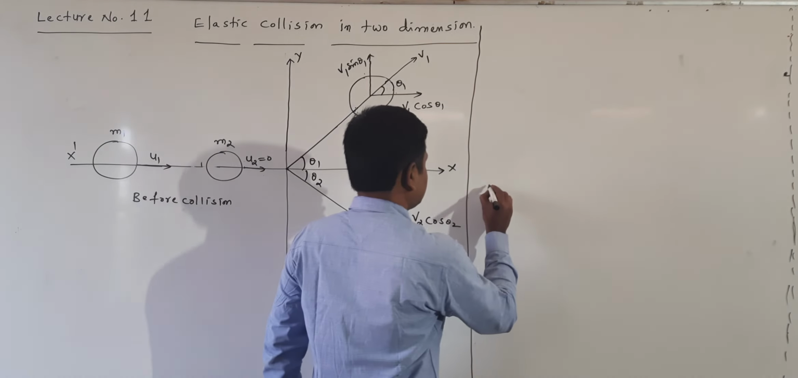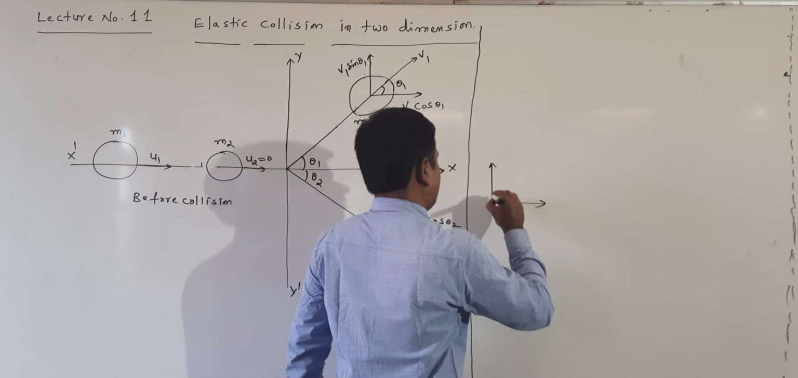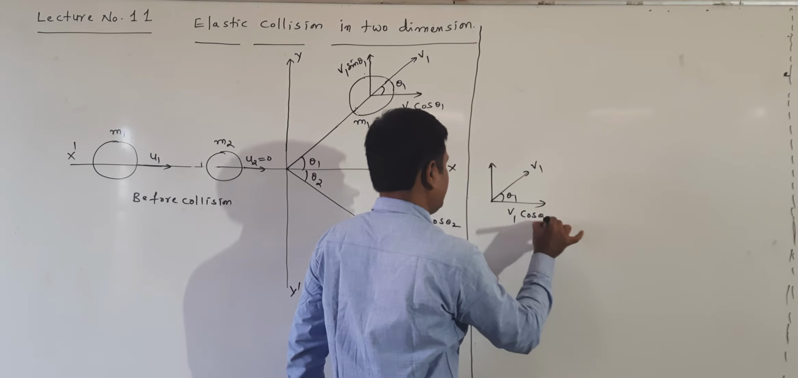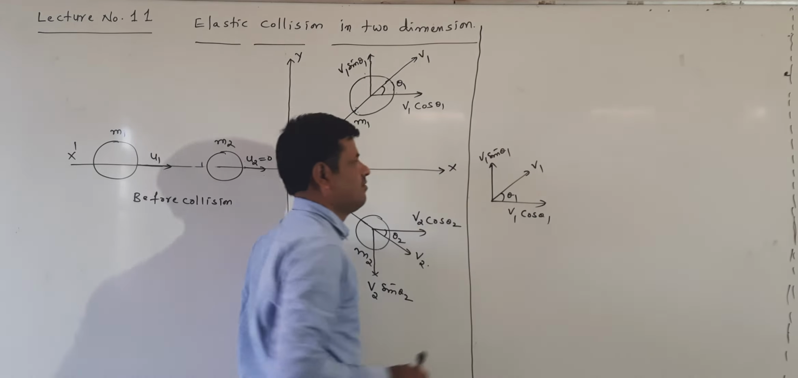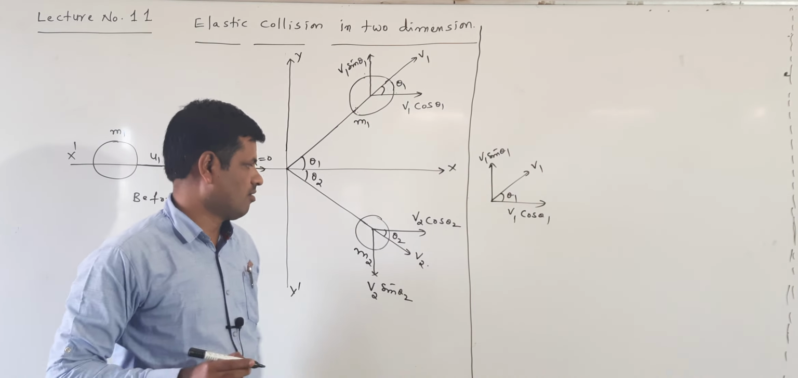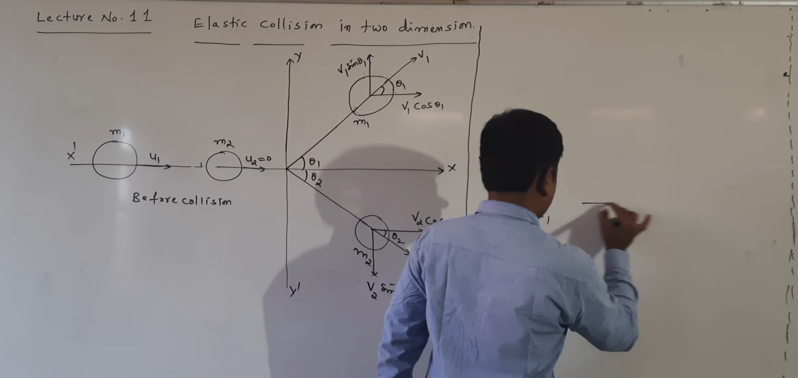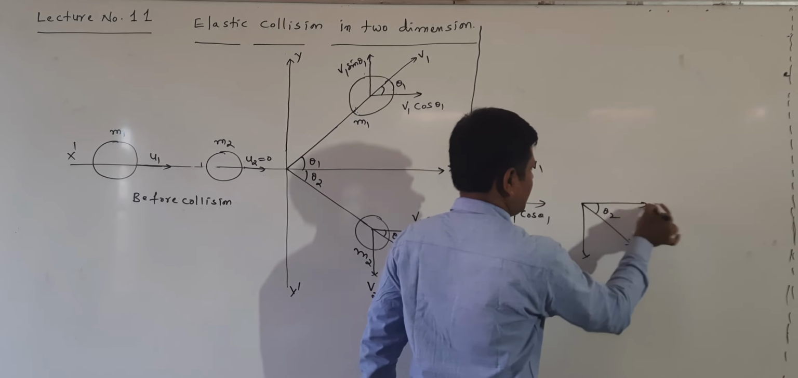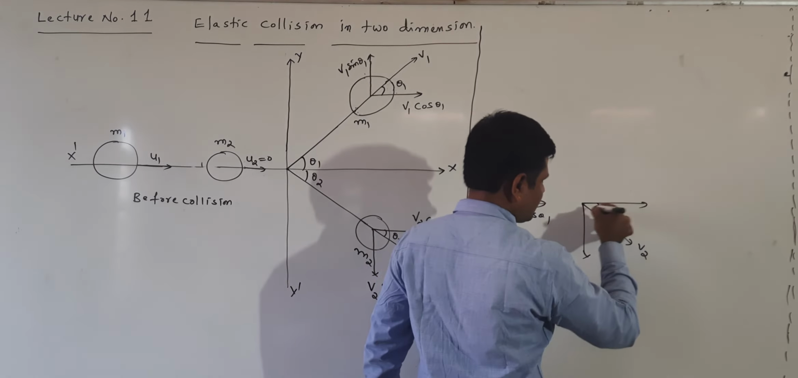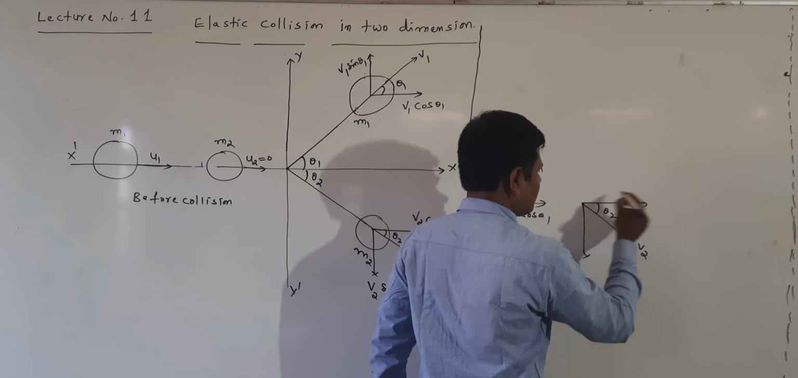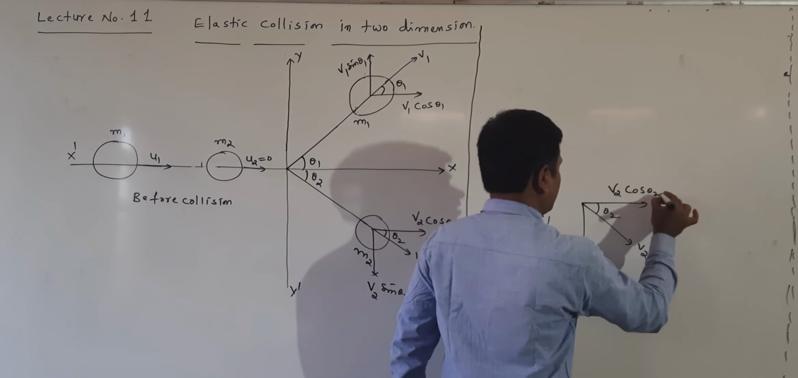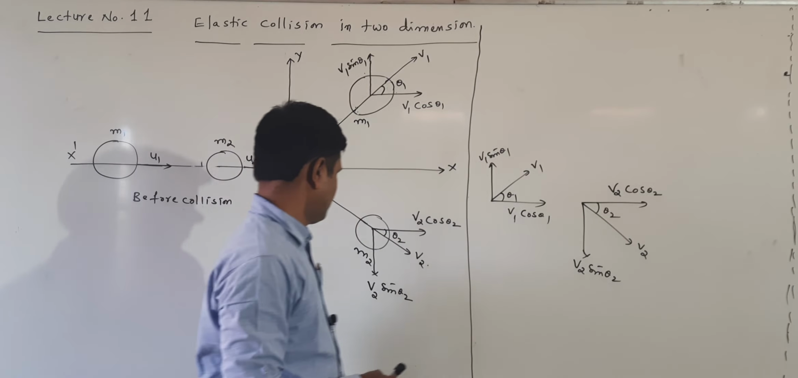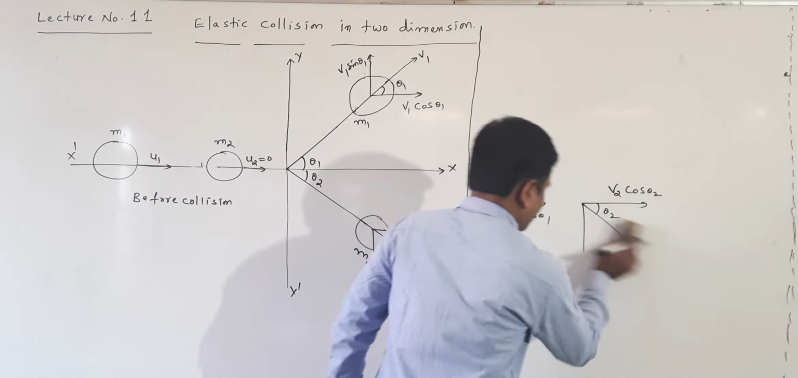Listen here. v1 makes an angle theta 1, so it is written as v1 cos theta 1, and the other component is v1 sin theta 1. This is the horizontal component, this is the vertical component. Similarly v2 makes an angle theta 2 with the horizontal, so this line becomes the horizontal. So v2 cos theta 2 is horizontal, and v2 sin theta 2 is vertical. Clear up to this point.